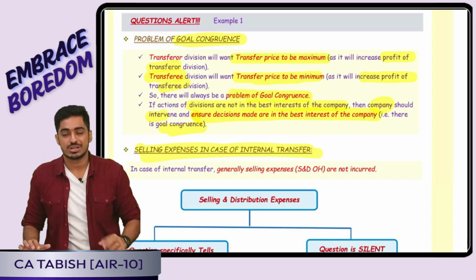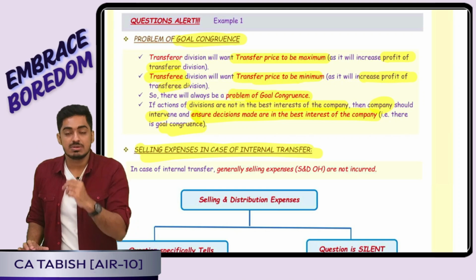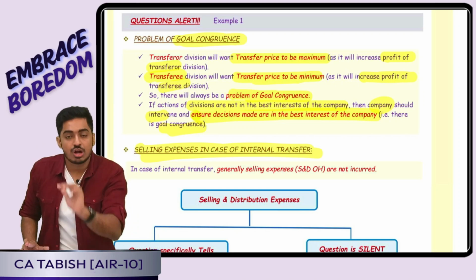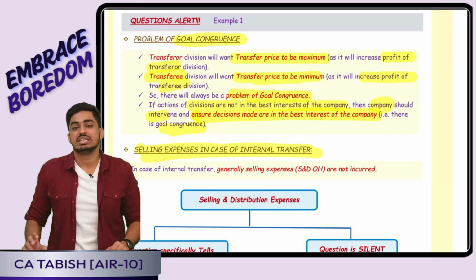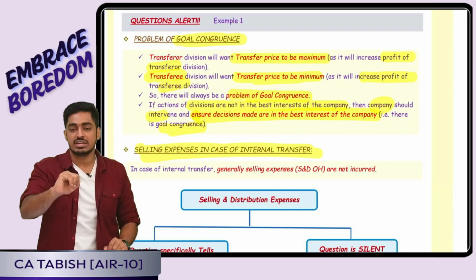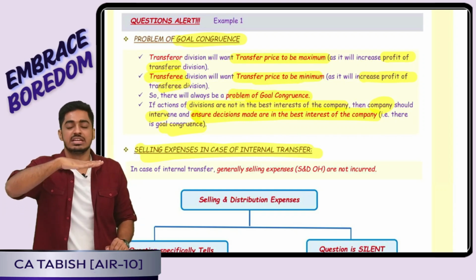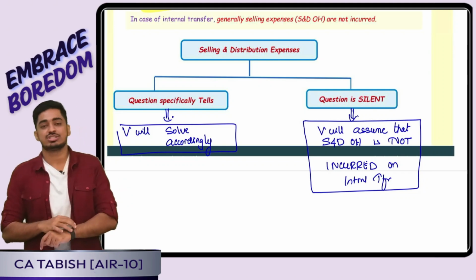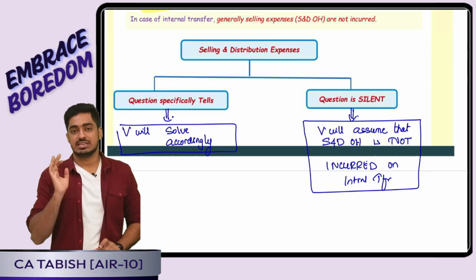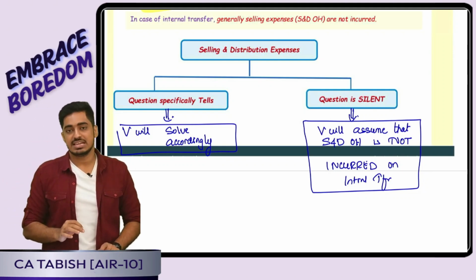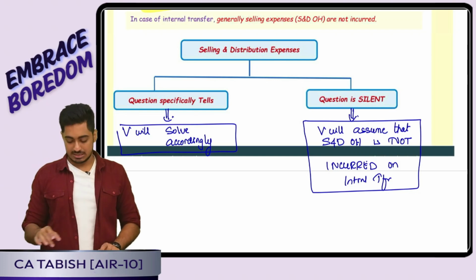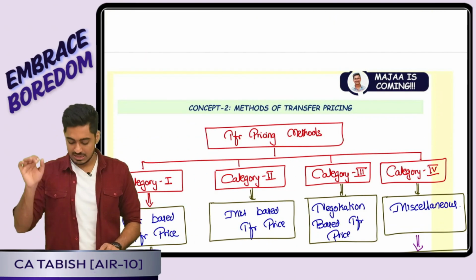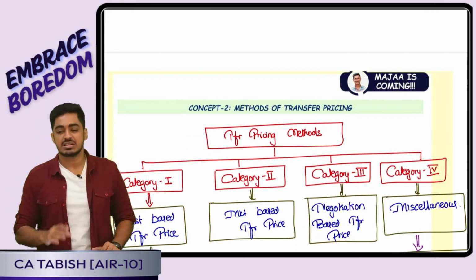Goals are not congruent. So, sometimes divisions may be taking a decision which is not in the best interest of the organization. In such a case, the company has to intervene and ensure that ultimately decisions taken are in the best interest of the organization. Next point is selling and distribution expenses. Generally, in case of internal transfer, selling and distribution expenses are not incurred. Okay, everyone. Perfect.